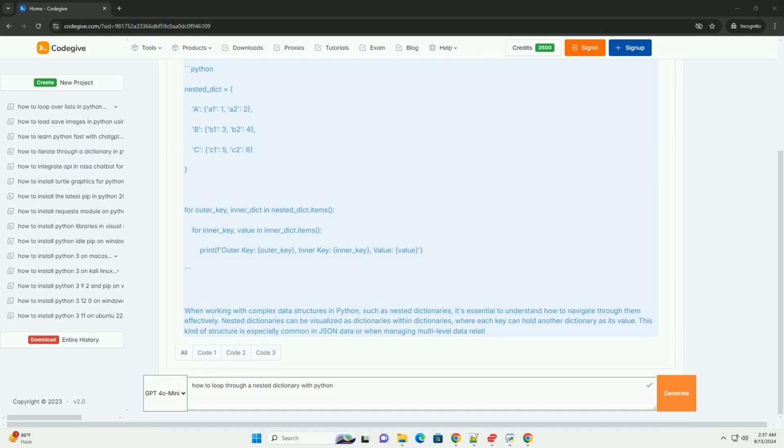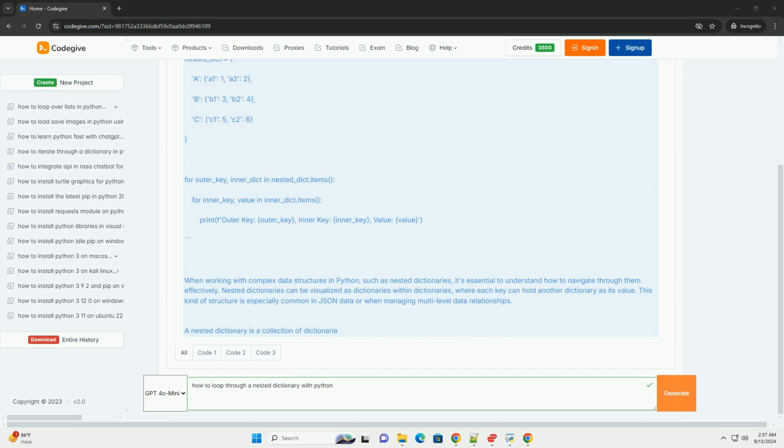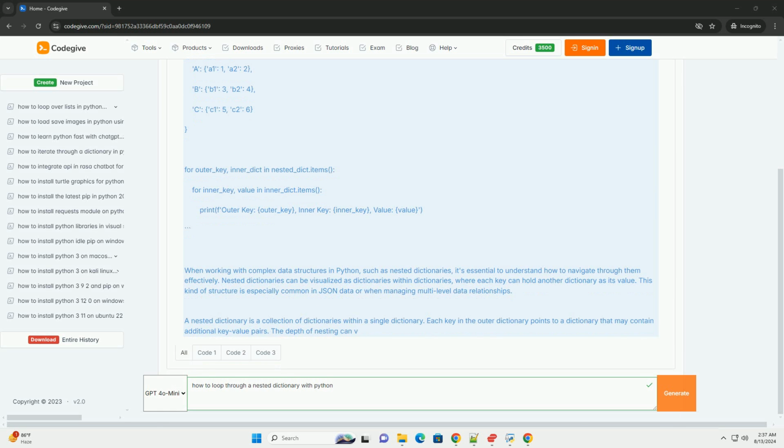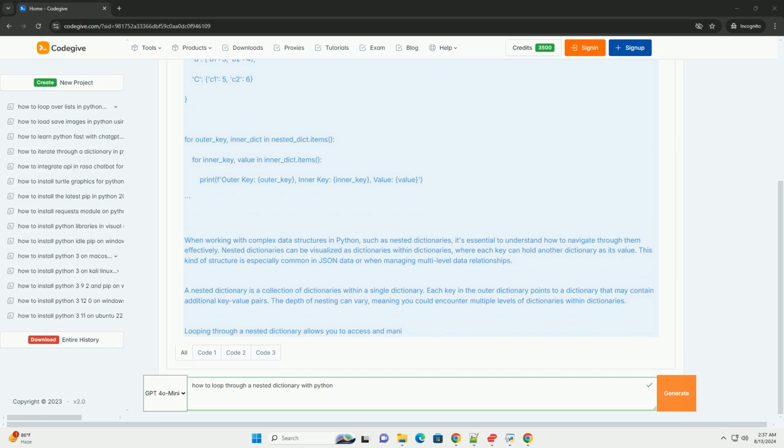Understanding the structure. A nested dictionary is a collection of dictionaries within a single dictionary. Each key in the outer dictionary points to a dictionary that may contain additional key value pairs. The depth of nesting can vary, meaning you could encounter multiple levels of dictionaries within dictionaries.